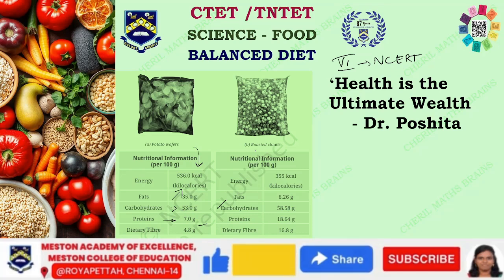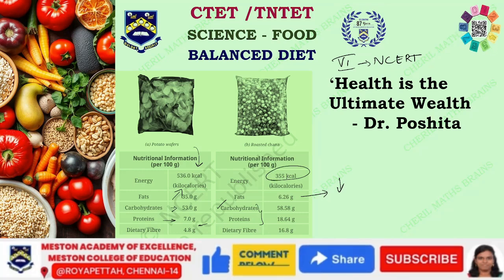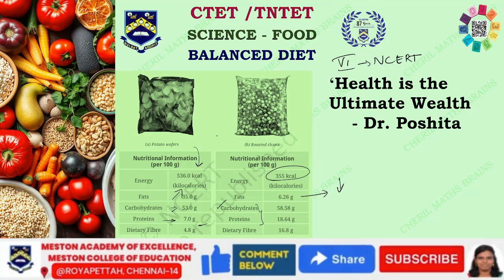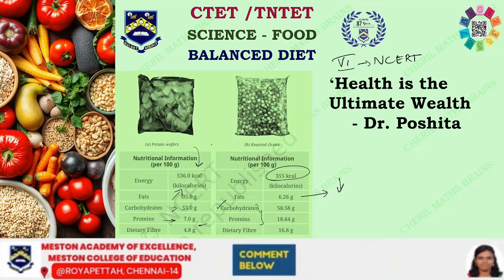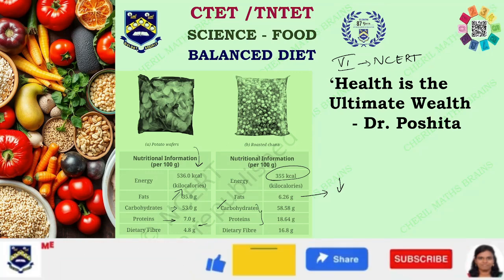Whereas when you look into the roasted chana, we are able to see that the fats are going to be less, whereas the rest of the components are going to be high. The energy is also going to be at a minimal level, which is needed with the roasted chana. So with these values, with this nutritional information, we can decide which of these is going to be healthier.